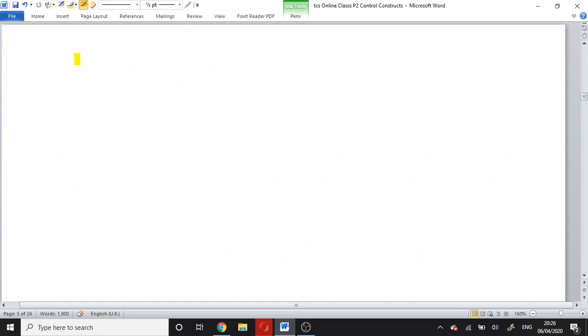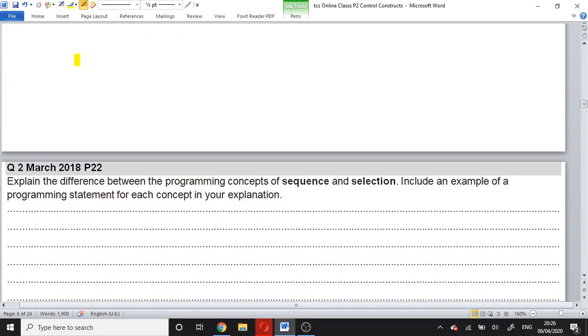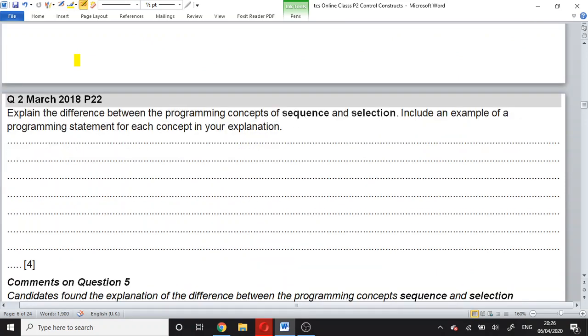Now, here is a question. This question was set in the March 2018 exam of CI. In this question, you are asked to write down the difference between sequence and selection. Give me the answer using chat.